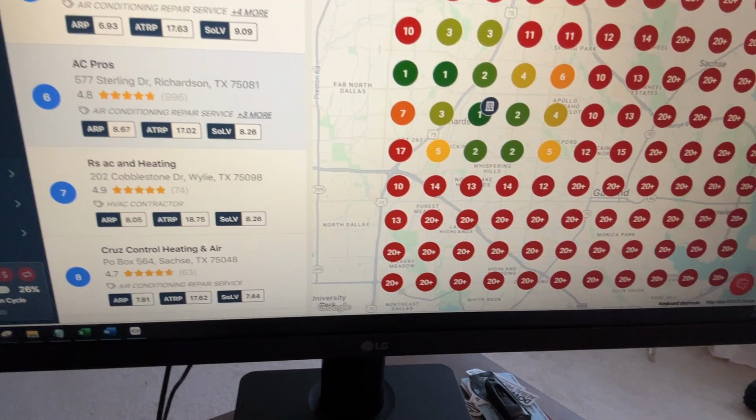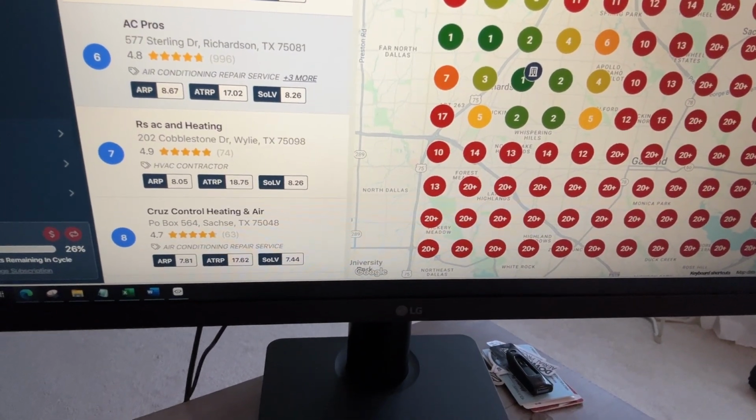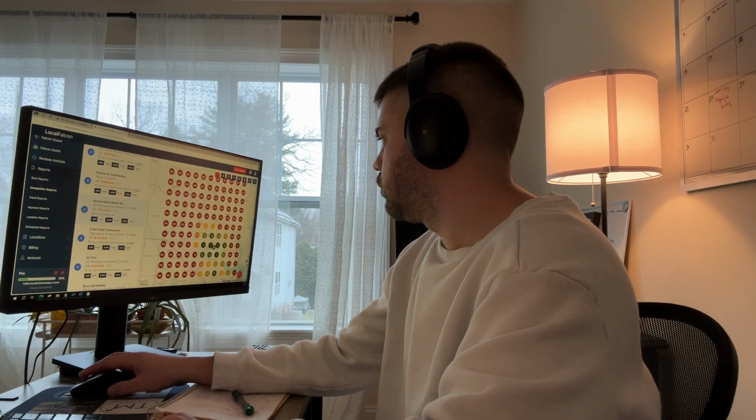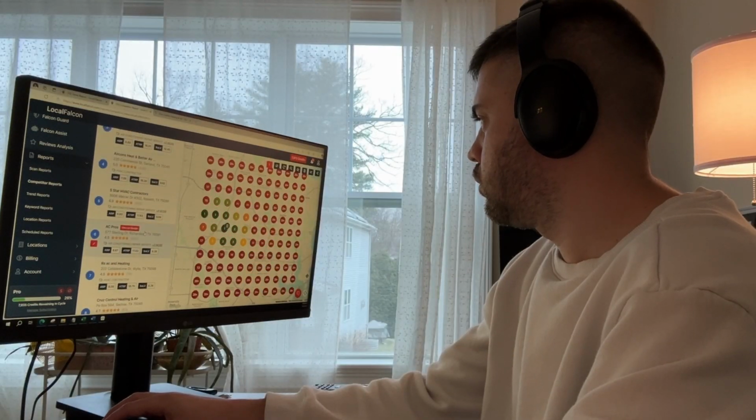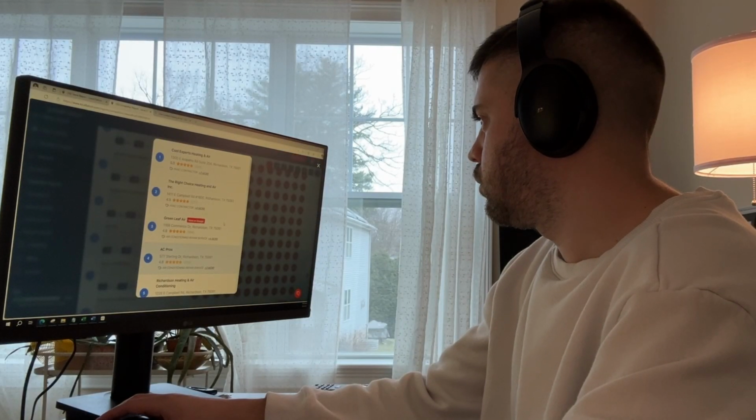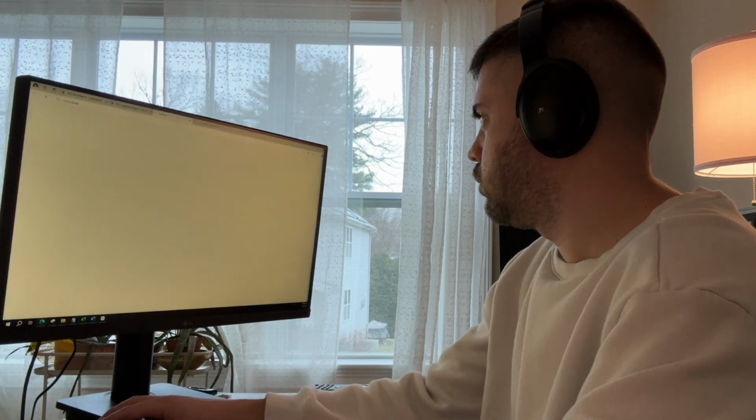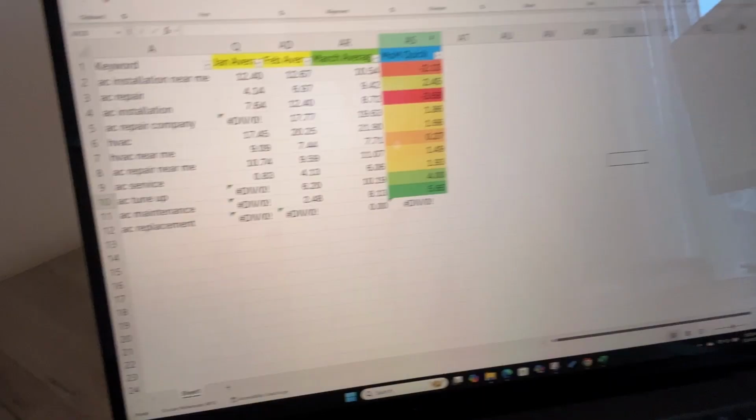And then in Local Falcon, I'm constantly looking at the top competitor ranking report. I'm looking for trends. I'm looking to see what dots are positioned 4, 5, and 6 that I could potentially flip for them to get more website clicks, phone calls, and leads for their business. But I spend most of my time, though, here in Excel.